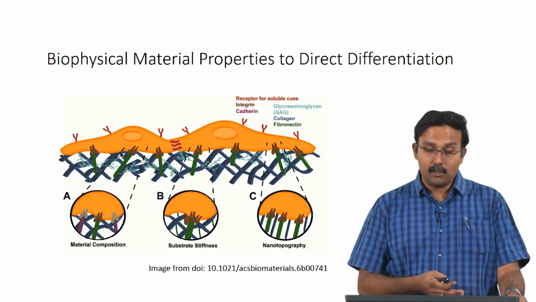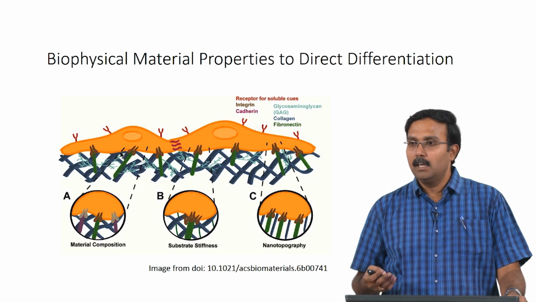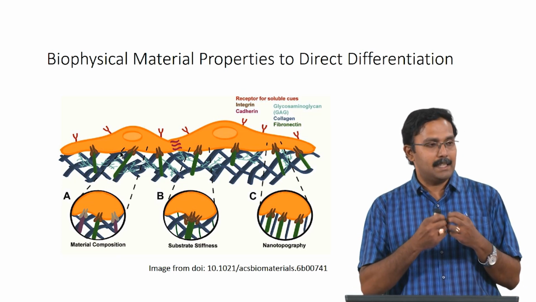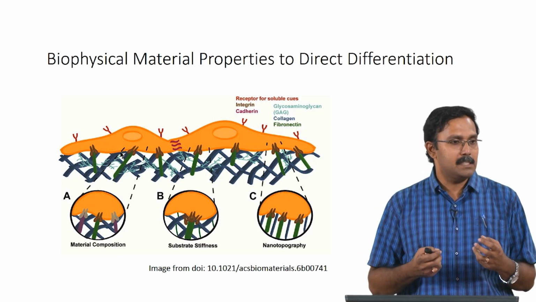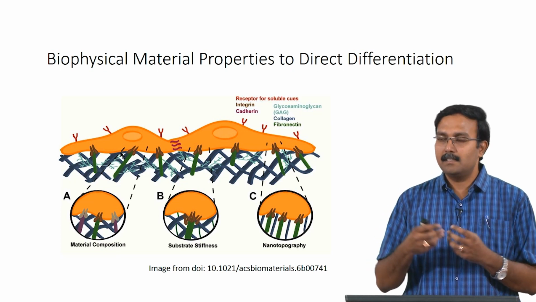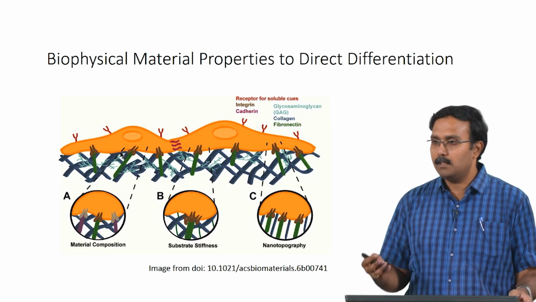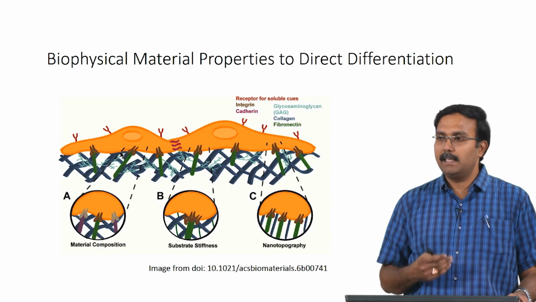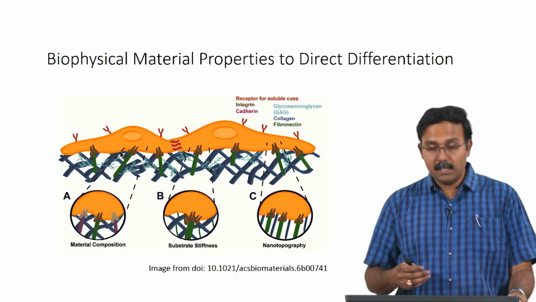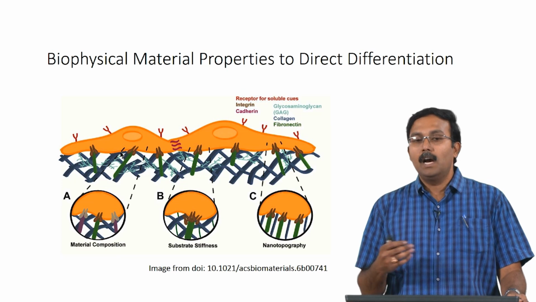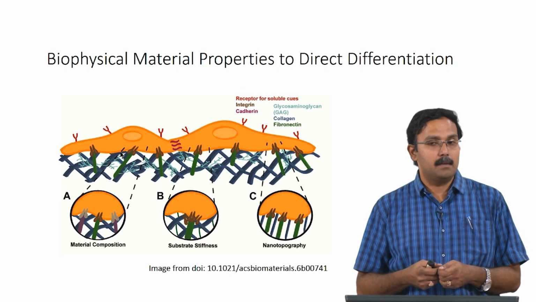You could have material composition playing a role. Depending on the material composition, how the cells interact with the material will change. The integrins, cell binding and cell adhesion could all change based on the composition of the material you are using. Substrate stiffness has also been shown to affect how the cells differentiate.